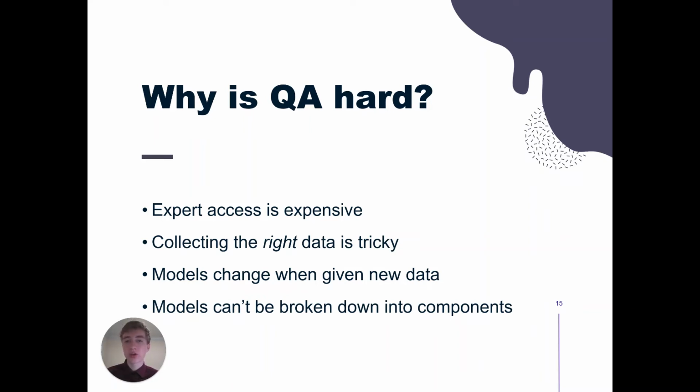Another reason quality assurance is tricky is because collecting the right data is hard. This is one of the main challenges with AI, knowing, do you have the right kind of data? Are you getting enough input to actually solve the problem you want to solve and not a different problem entirely? Collecting the right data is challenging. It's time intensive. You may have to combine multiple data sources to get all of the data you need for your problem. Another reason quality assurance for AI is hard is because models change when given new data.